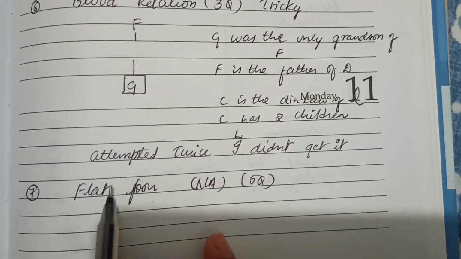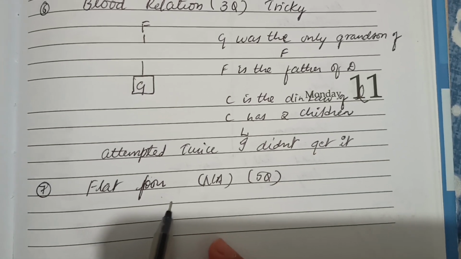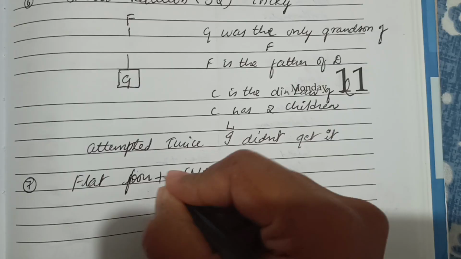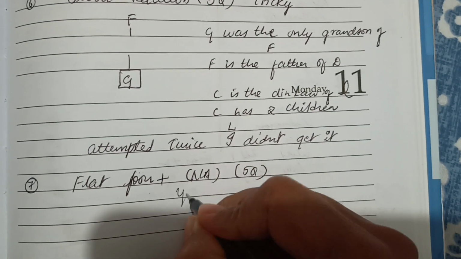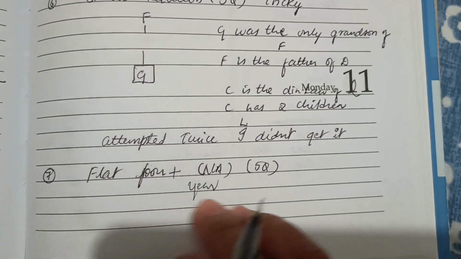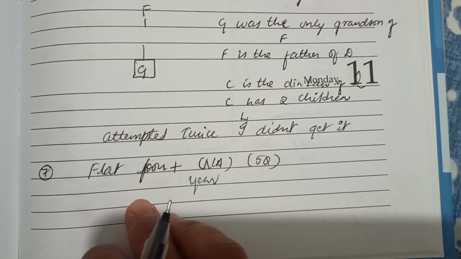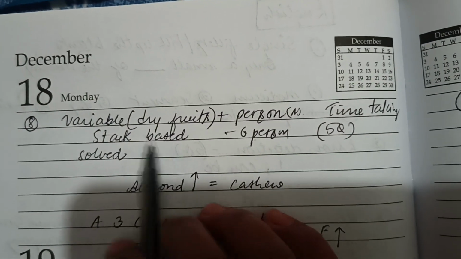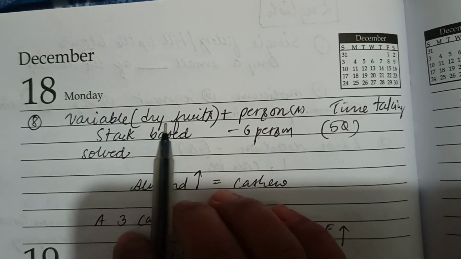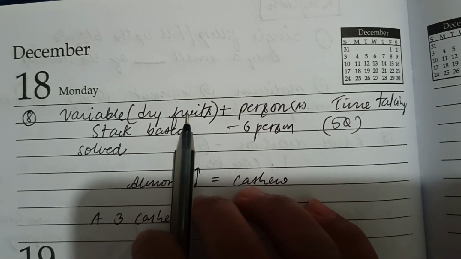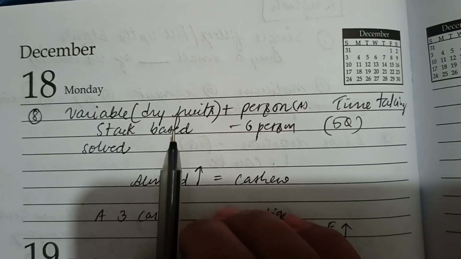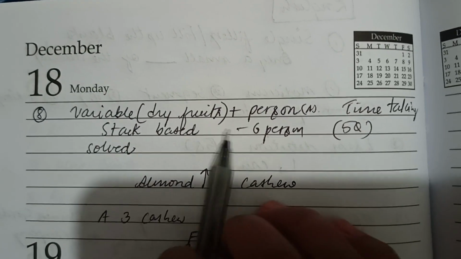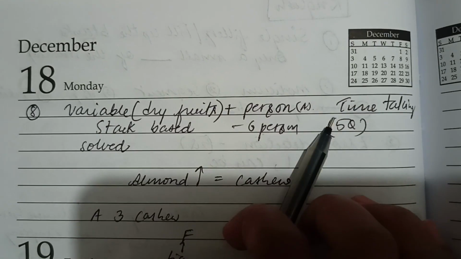And then the flat floor puzzle. I think it was with a variable, maybe year. I didn't solve this, so I don't know the sequence for this. Next there was a stack-based puzzle. The variable was dry fruits: almonds, walnut, cashews, pistachio, and fig, and some other, totally 6 persons. So it was very time taking.